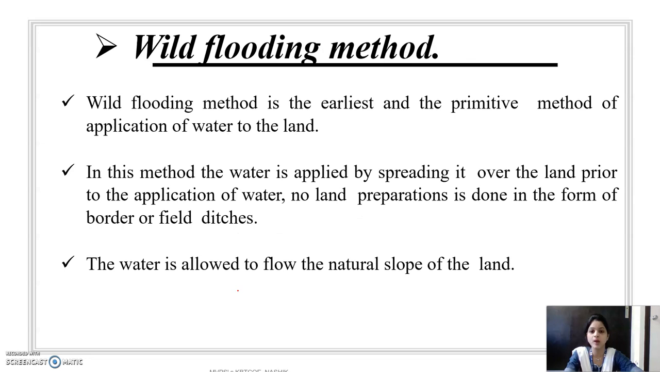Then the next one is the wild flooding system, means uncontrolled flooding system. In this method the water is applied by spreading it over the land without prior preparation. No land preparation is needed for the wild flooding system. No land preparation means there are no ditches, no levees, and no borders in a wild flooding method. The water is allowed to flow along the natural slope of the land.